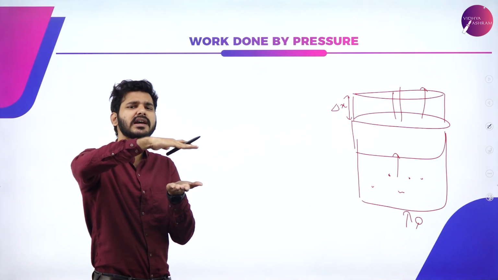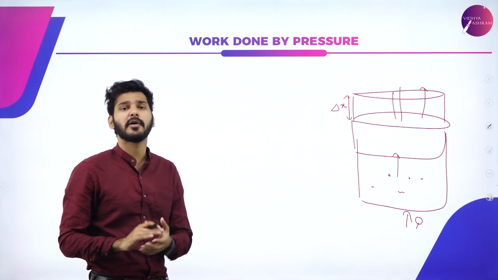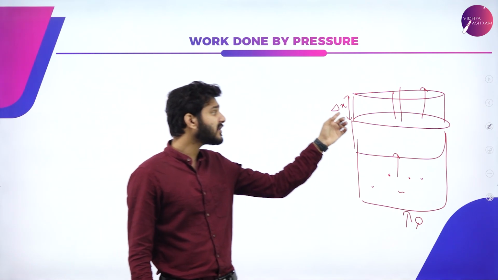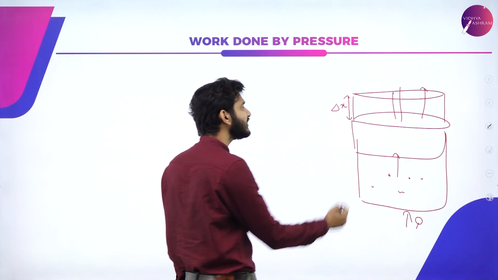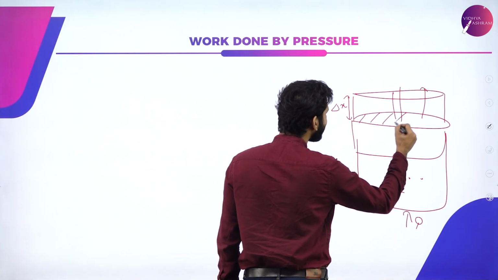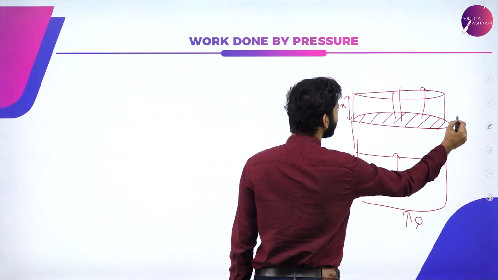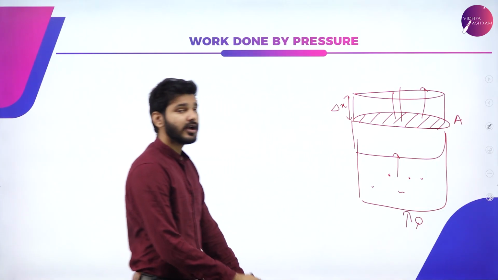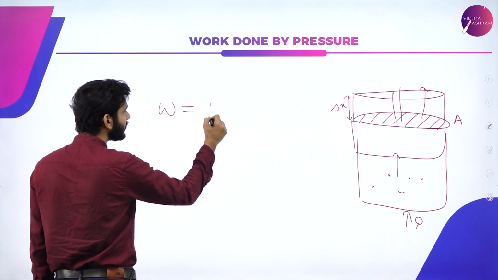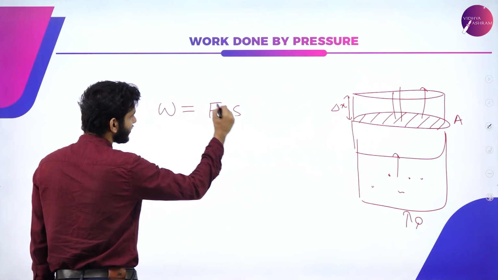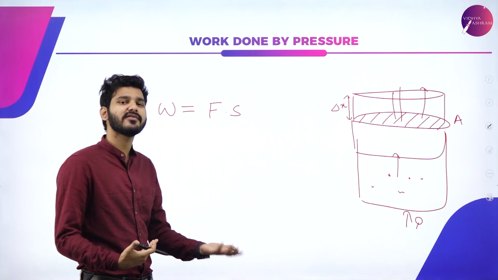Let's say that it only rises slightly for a small amount of temperature change. So that means that it raised by a displacement of delta x. And I'm assuming that the entire area of this particular piston is given by A. So again, what is the equation for work done? Work done is equal to force times displacement, or Fs, or simply Fs cos theta.